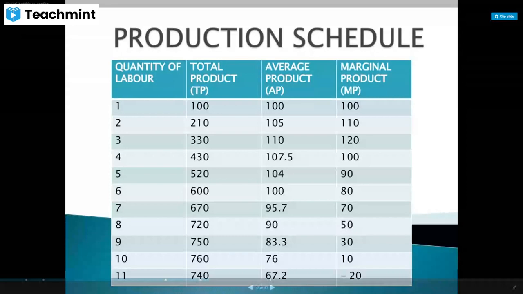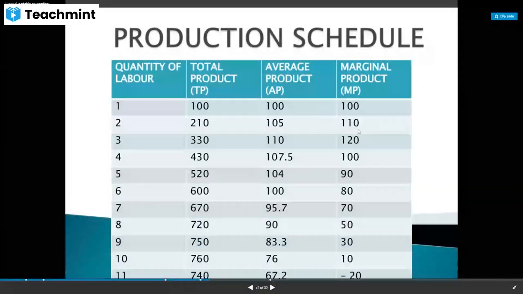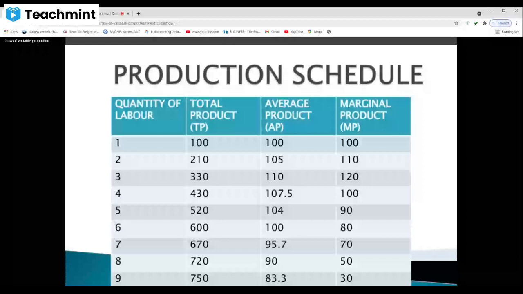Here, what is happening to the marginal product? So, initially it is 100, then 110, then 120. That means it was increasing. And then afterwards it is decreasing. And then it is becoming 10, and afterwards it is negative also. So, are you able to understand these changes, students?